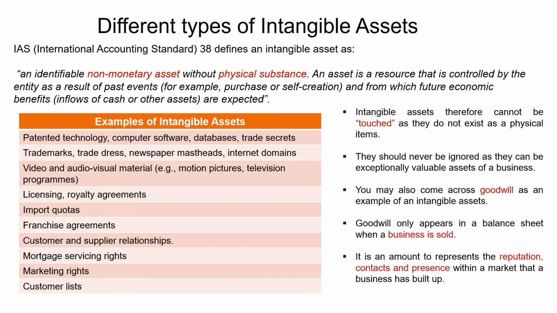Something else which causes confusion for students: intangible assets. You have tangible assets and intangible assets. So from a fixed asset point of view, a tangible asset would be the fleet of company cars.